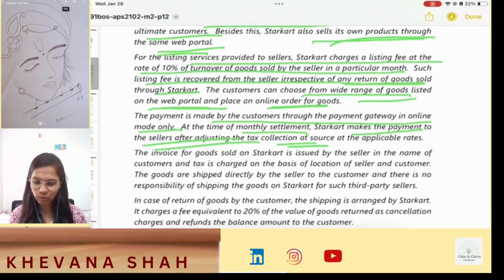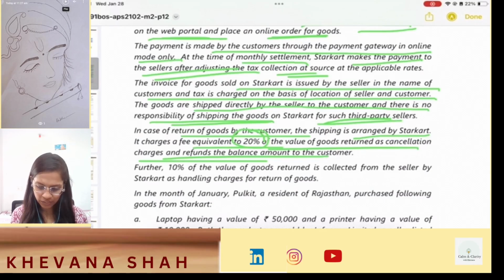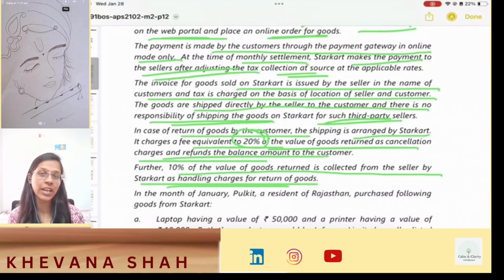Now, in case of return of goods by the customer, the shipping is arranged by Starcart. So in case of return, shipping is arranged by Starcart and it charges a fee equivalent to 20% of the value of goods returned as cancellation charges and refunds the balance amount to the customer. Further, 10% of value of goods returned is collected from the seller by Starcart as handling charges. So Starcart is collecting handling charges from the customers 20% and from the suppliers 10%.